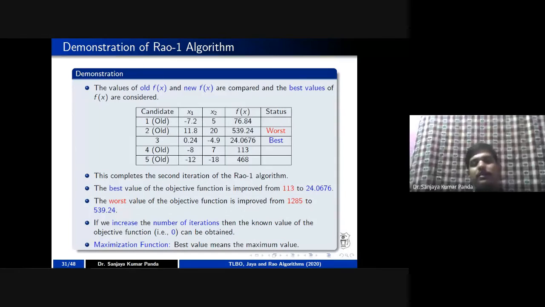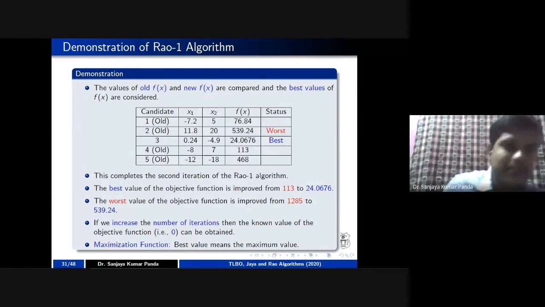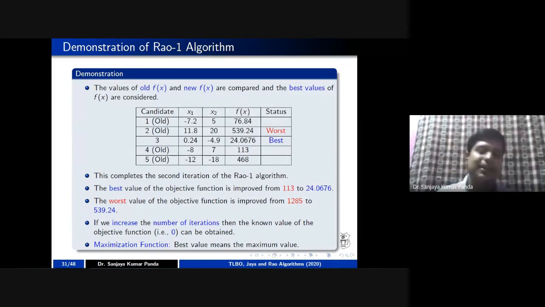See, that is there, right? You can say this algorithm is a little bit simple one. It is not using parameters. For all types of problems, we cannot assure that the GA will perform better, or the Rao algorithm will perform better, or TLBO will perform better. But as it is a parameter-less algorithm, this algorithm is more popular in comparison to GA.